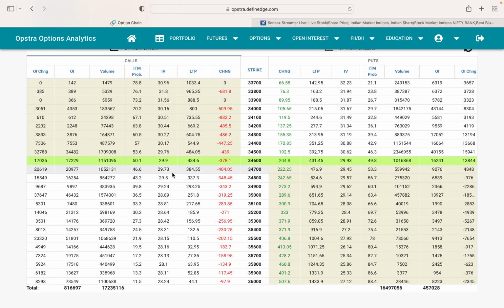So let's not talk about stocks now. Today only for the index, these two parameters: one is understanding support and resistance on a chart, and one is open interest. You need to practice these two things a lot. So come and do this particular analysis 2 to 3 times every day. I am sure that you will learn a lot, and within the next 1 month you can start trading Bank Nifty or Nifty on your own calls.